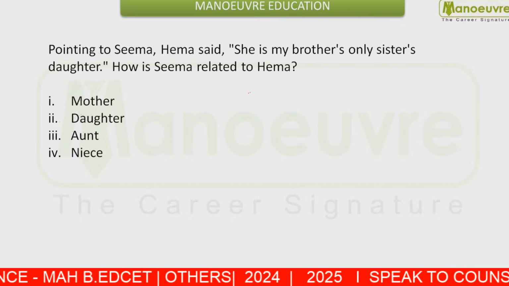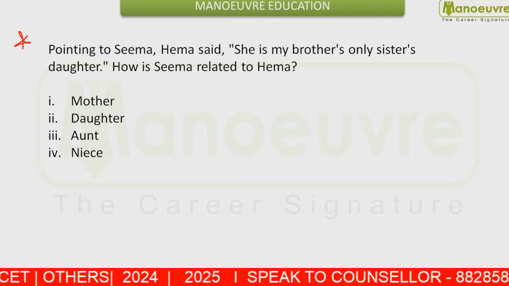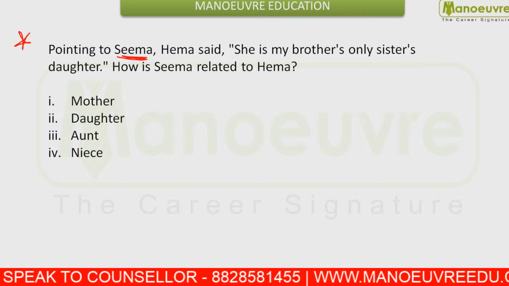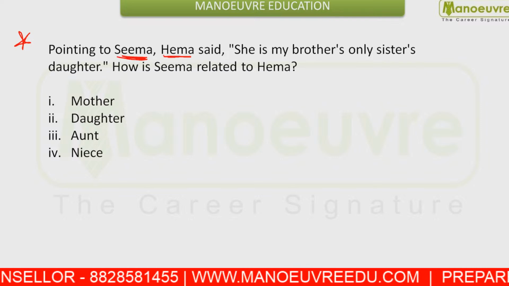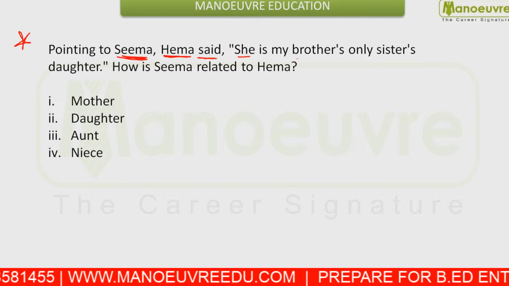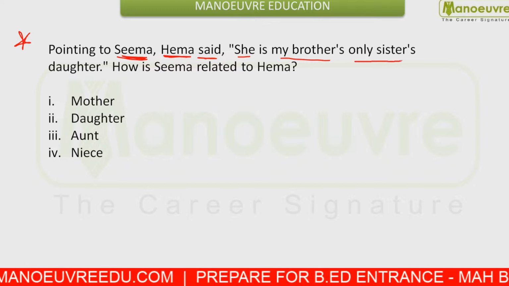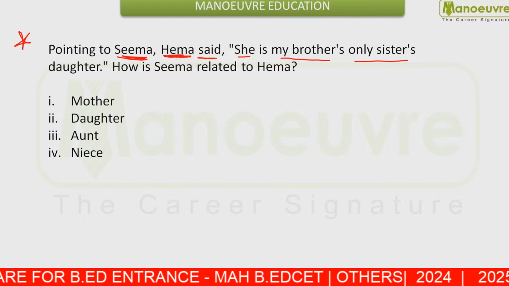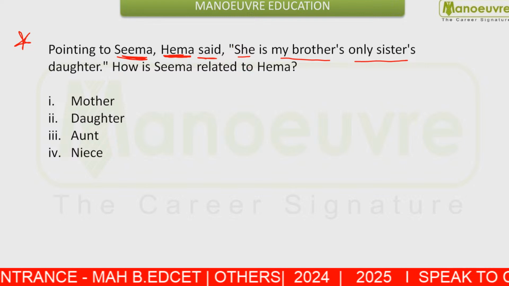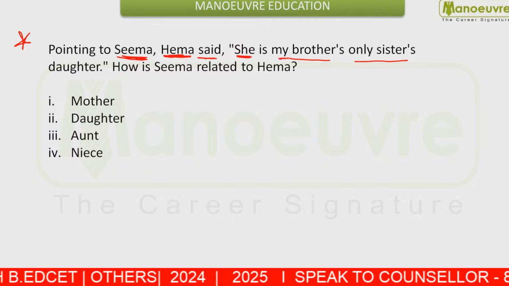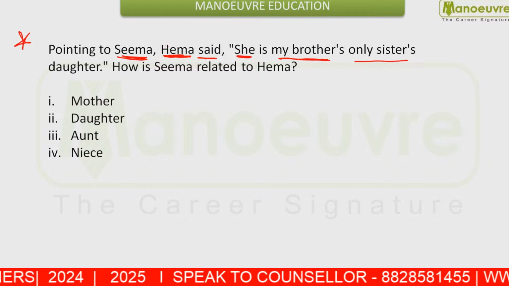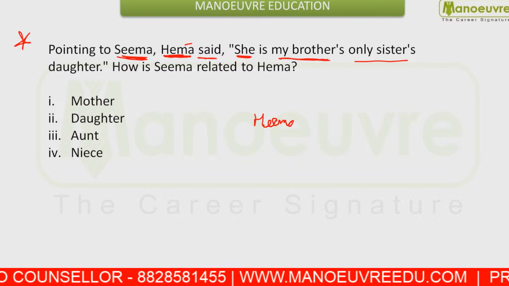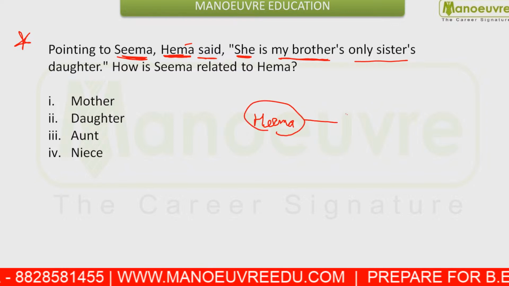Okay. Next, this is an important question from blood relation. You are given: pointing to Seema, Hema said, she is my brother's only sister. That means who is saying these words? Hema is saying these words. For whom is she saying it? For Seema. She is saying that she is my brother's. That means whose brother will my brother be? That brother is going to be Hema's brother.